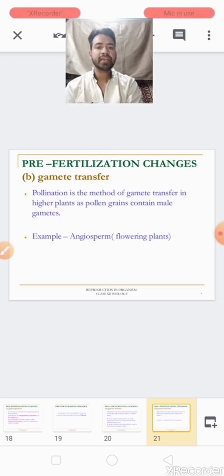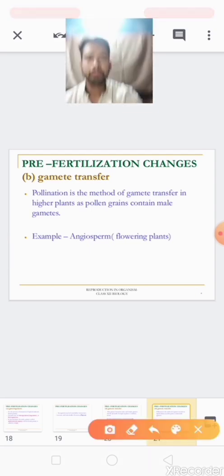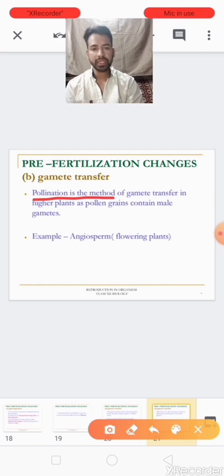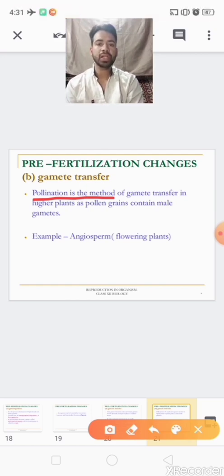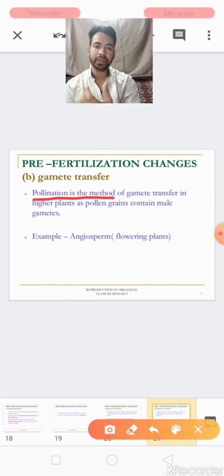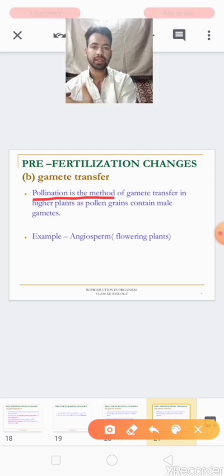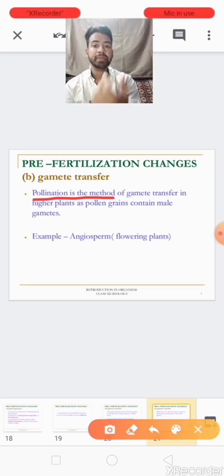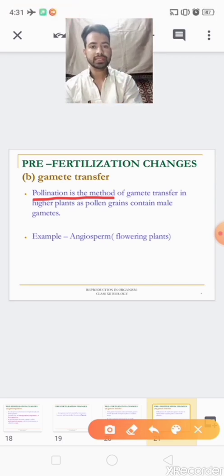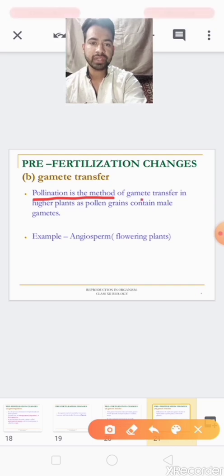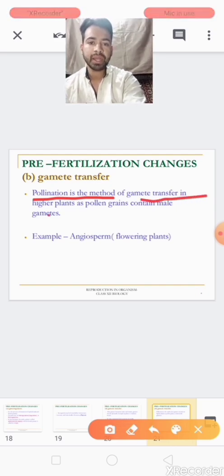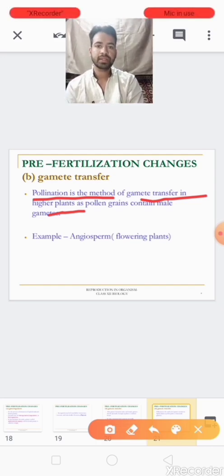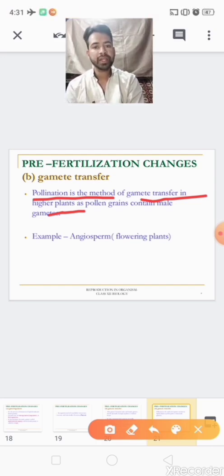Next, the process of gamete transfer is pollination. Pollination is a very important process. You know very well, pollination is the transfer of pollen grain from anther to stigma. It is the method of gamete transfer. Clear? You can see here, pollination is the method of gamete transfer in higher plants.